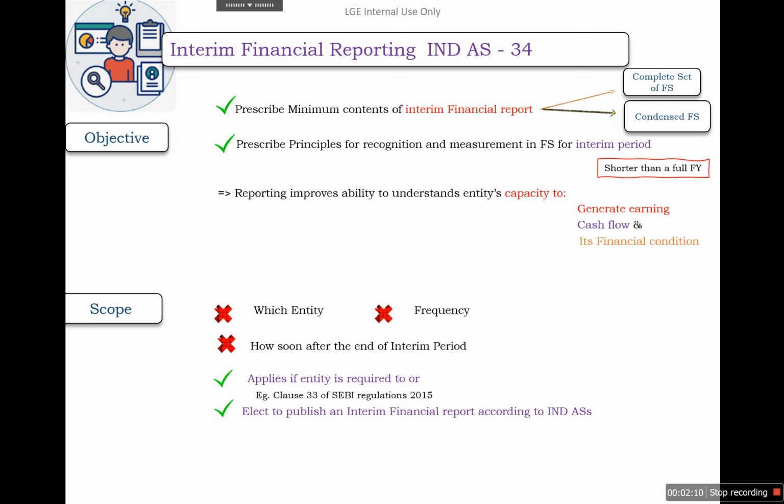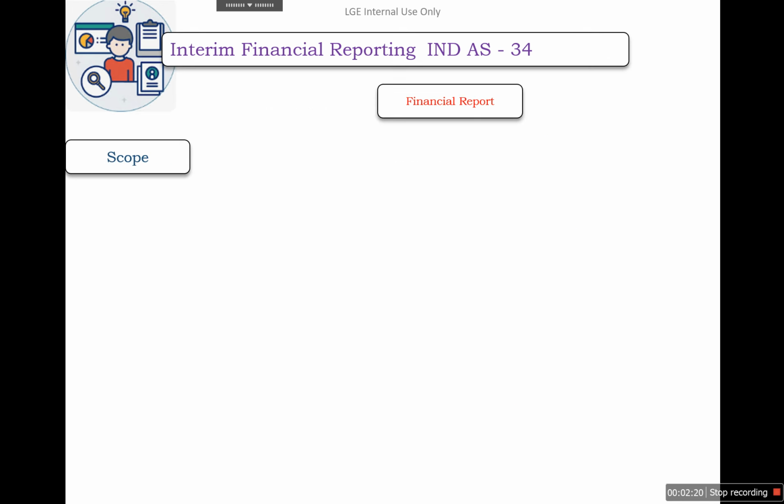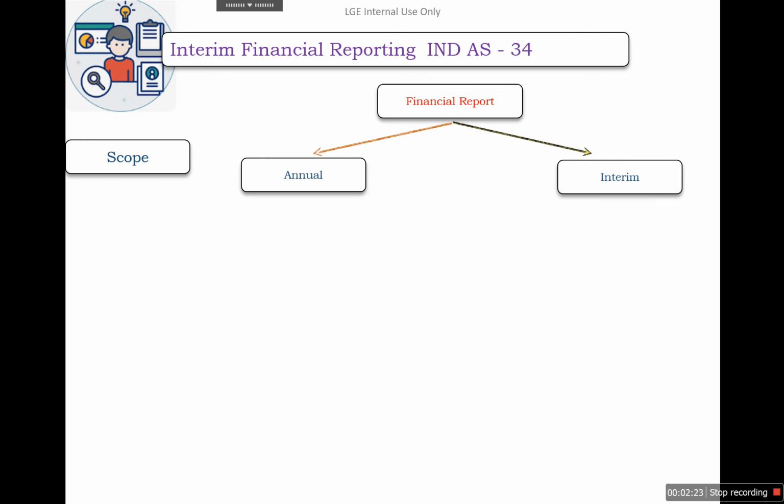In most listed companies, SEBI requires that the listed companies are supposed to publish their financial statements. So a financial report may be annual or interim. We need to evaluate these financial reports on an independent basis. So we have to evaluate the annual statement separately and the interim statement separately in respect of conformity to the Indian accounting standards.